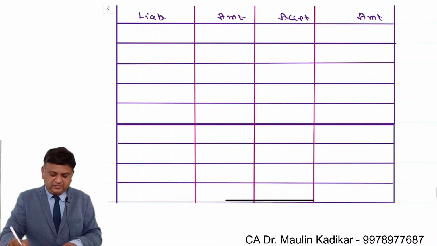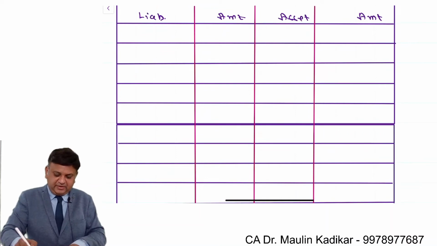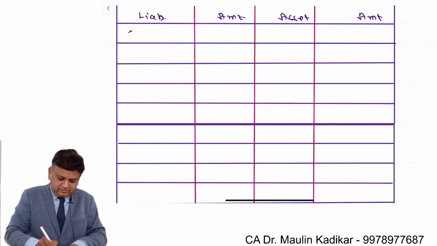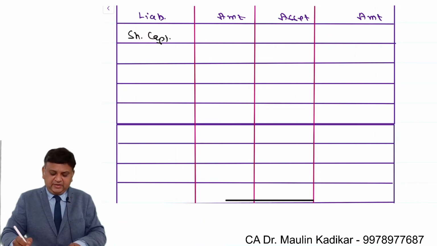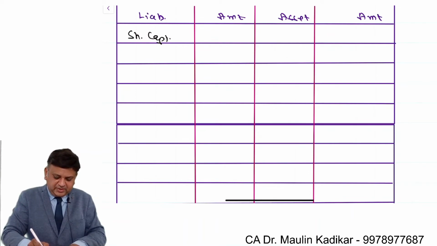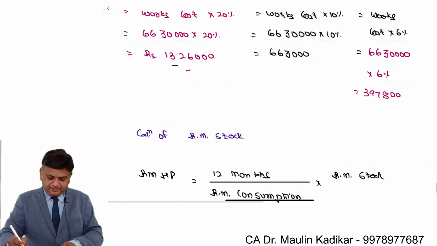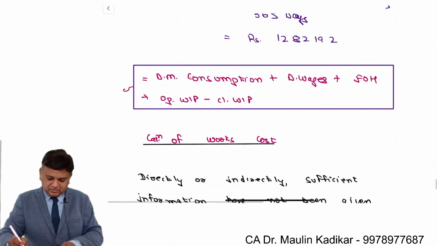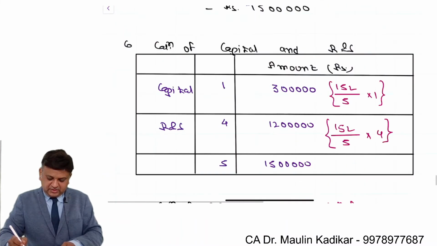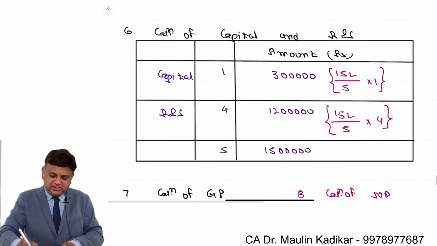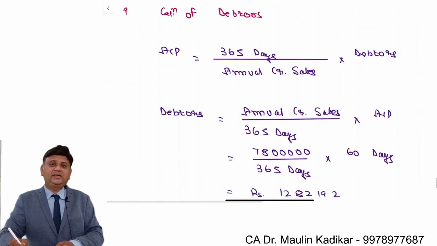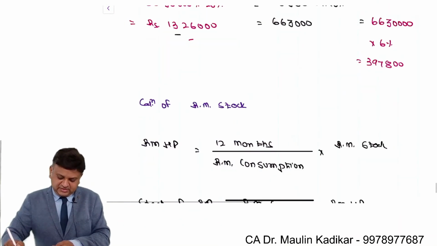On the liability side we will be having share capital. That is what we already have calculated. It is an amount of rupees 3 lakhs. Before using the accounting ratio information, we have made this calculation. So as far as the capital is concerned, it is 3 lakhs and the reserves and surplus, it is 12 lakhs.